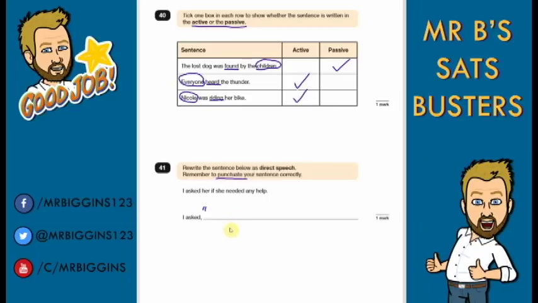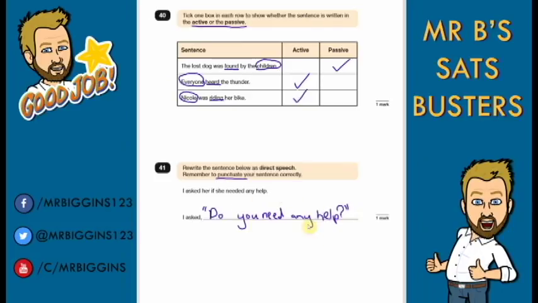So have a think, how would you say that? If you were asking someone if they needed help, you wouldn't say, I asked you if you needed help. You would say something like, do you need any help? Question mark.